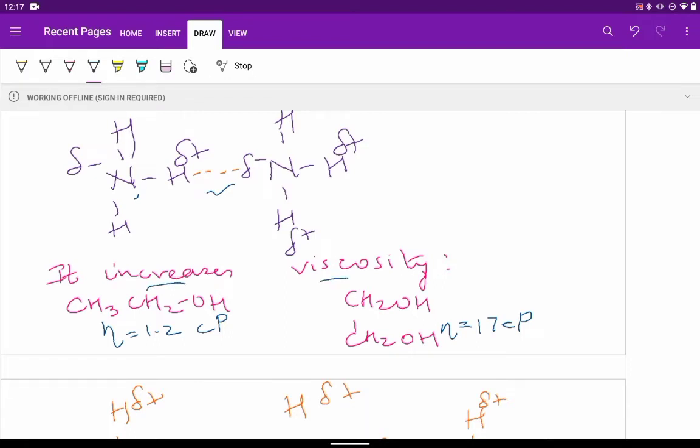As we can see in the case of ethanol, eta is 1.2 centipoise, whereas in this molecule, hydrogen bonding will be more because there are two OH groups. Here we find that eta is 17 centipoise.